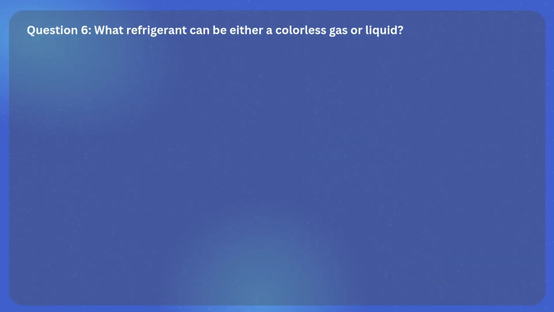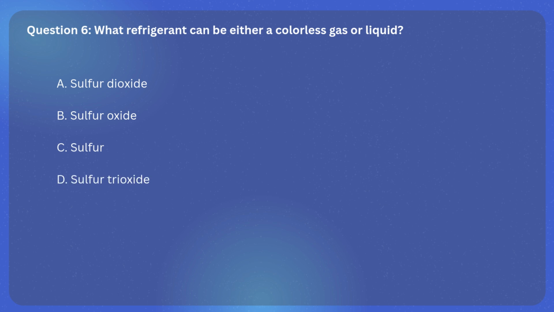Question 6. What refrigerant can be either a colorless gas or liquid? A. Sulfur dioxide. B. Sulfur oxide. C. Sulfur. D. Sulfur trioxide.